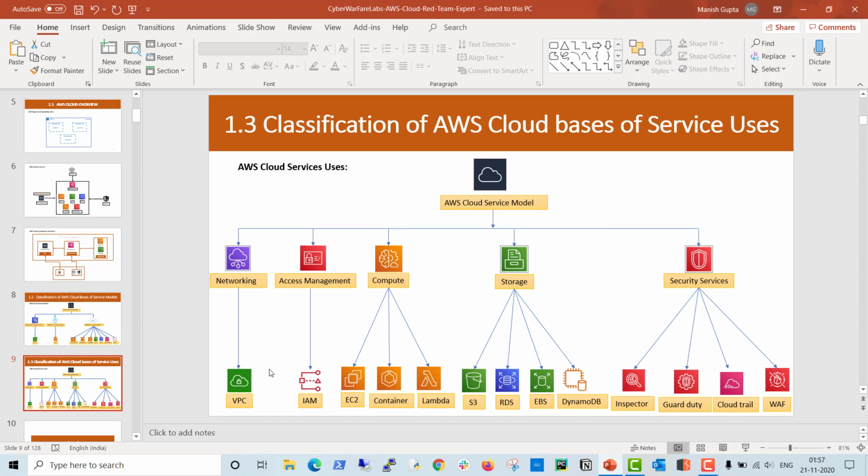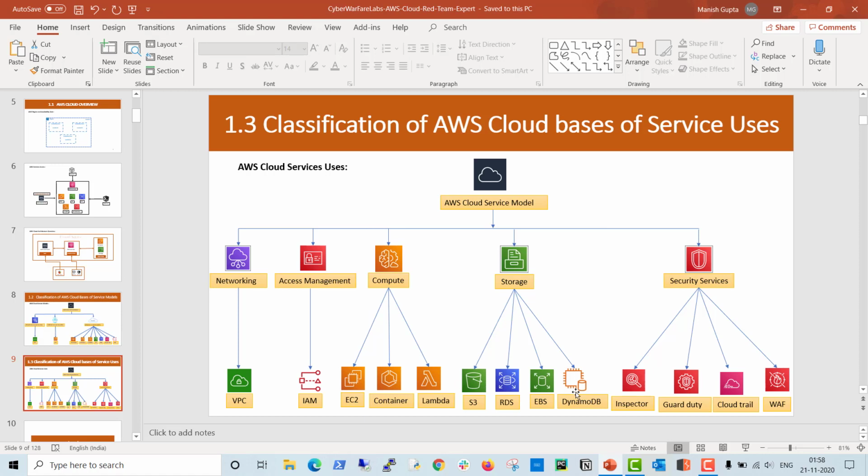Now, the third one, which is most important, is computation. If you want to perform any computation task, you can use EC2, containers, as well as Lambda. These are the 3 services used to perform computation work within the AWS environment. The fourth one is storage. Suppose you want to store something, maybe an object, a file, or a database. AWS provides many services, but mainly these 4.